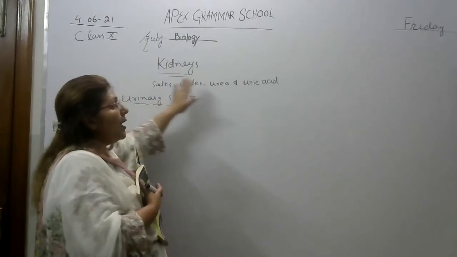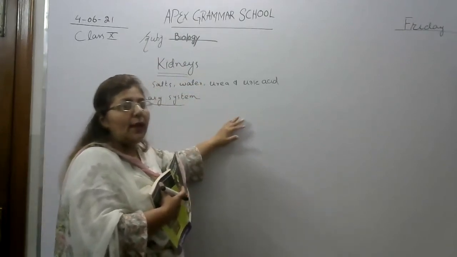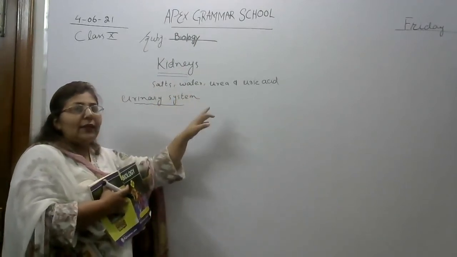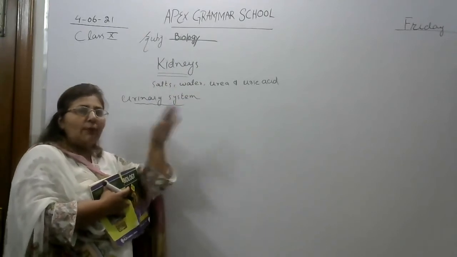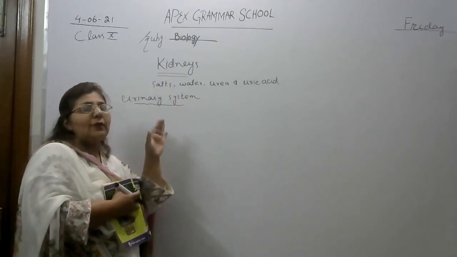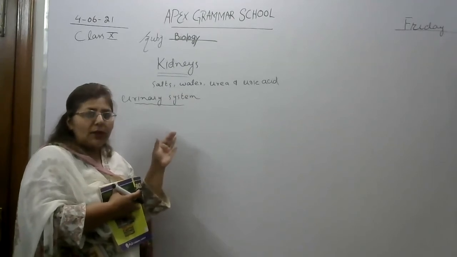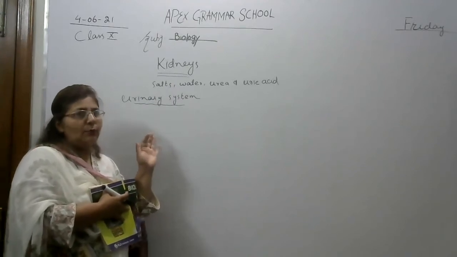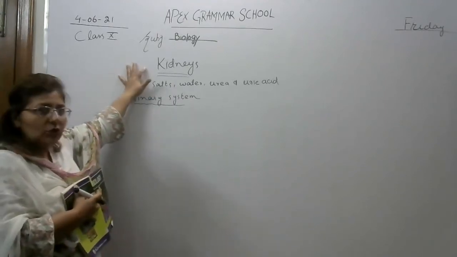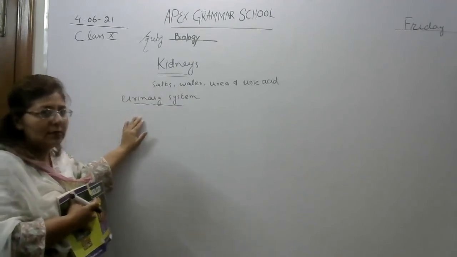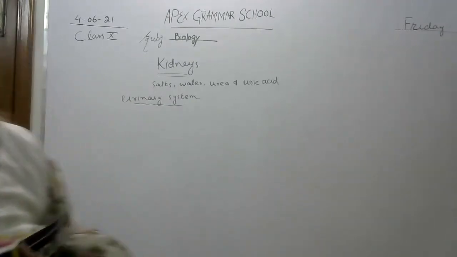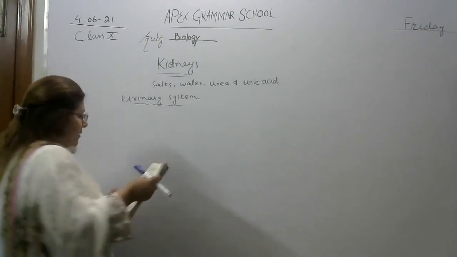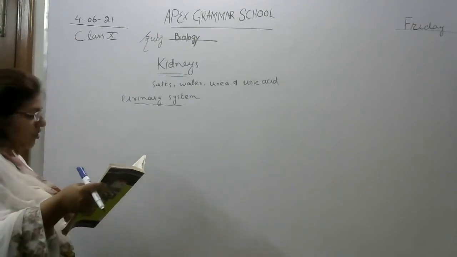Kidneys also help to form urine, and this urine also consists of all these elements. So when kidneys filter these elements from our blood, they send them into our urinary tract, where urine is formed and then eliminated from the body. So the urinary system is very important. Before starting the structure of the kidney, we will discuss the urinary system. It is given on your page number 22.